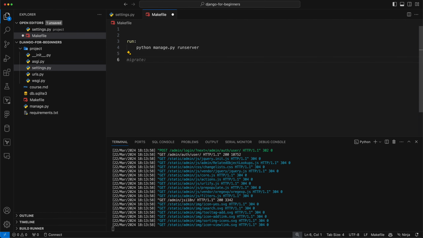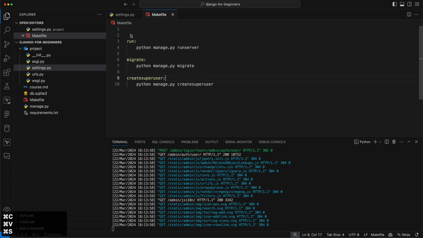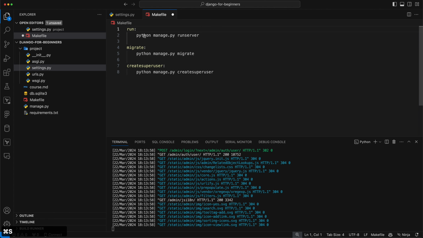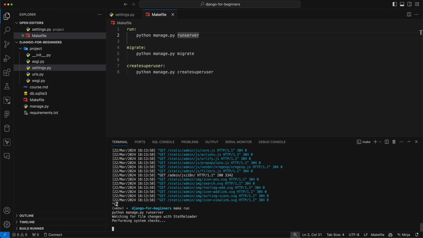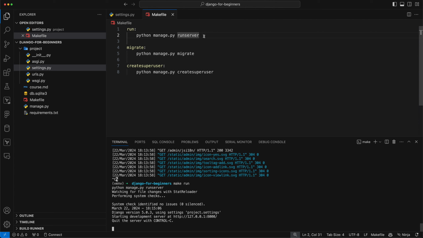We can also have our migrate command, and that will run migrate, and we'll be adding some other things to this at some point. We could also have the createsuperuser one, and it's basically this. We can just put commands in here, and anything that you can run in terminal, you can give it a name and say what to do. And what's cool now is when I want to run the server, I can just do make run. And it will just run python manage.py runserver. So it's a little bit easier to remember.